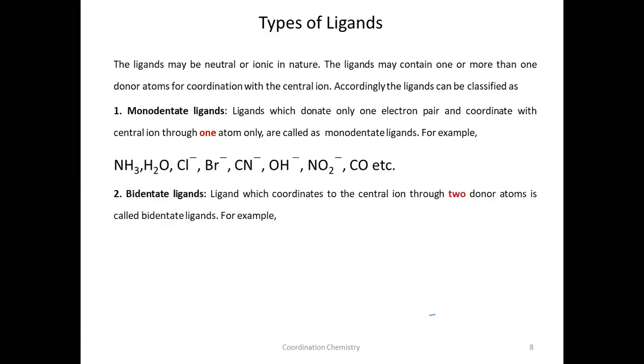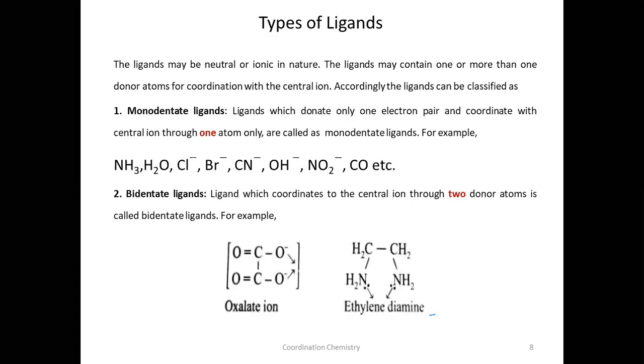Next, bidentate ligands. Bidentate ligands are ligands which coordinate to the central ion through 2 donor atoms. What is the number of donor atoms here? 2. Here only one donor atom. Ligands which contain only one donor atom are known as monodentate. The ligands which contain 2 donor atoms are known as bidentate ligands.